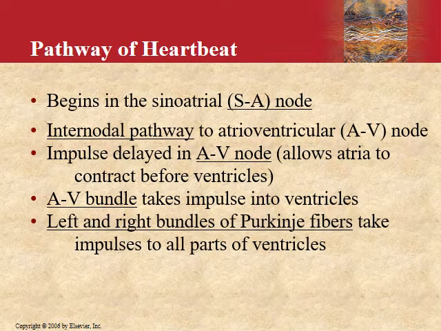The structures that make up this conduction system are the SA node, then the internodal atrial pathways, then the atrioventricular node, AV node, the bundle of His and its branches, and then the Purkinje system. So the various parts of the conduction system, and under normal conditions parts of the myocardium, are capable of spontaneous discharge.